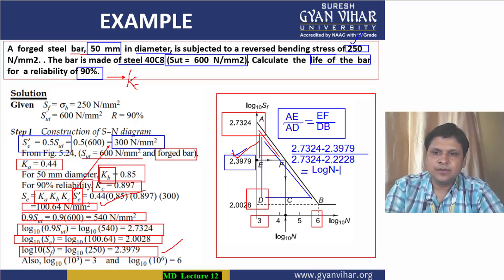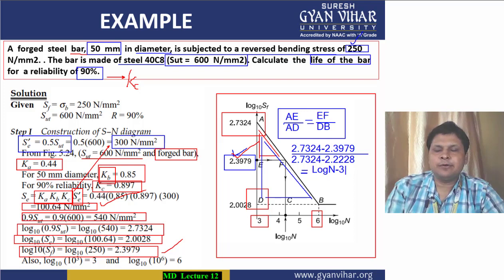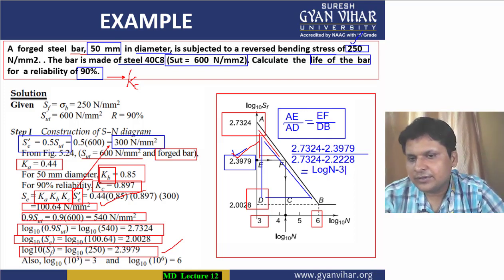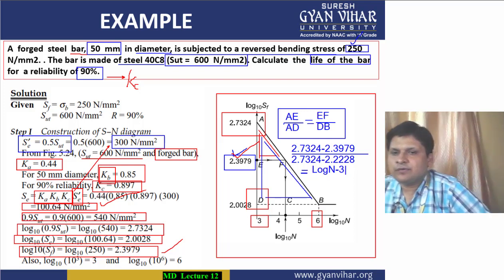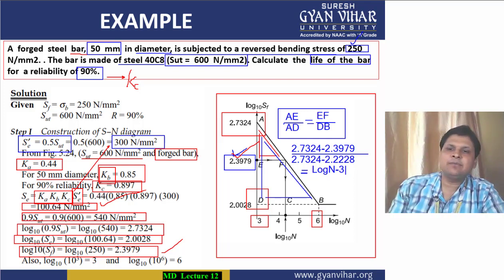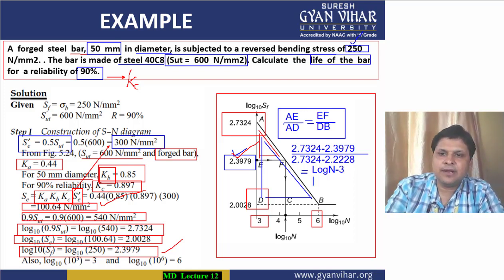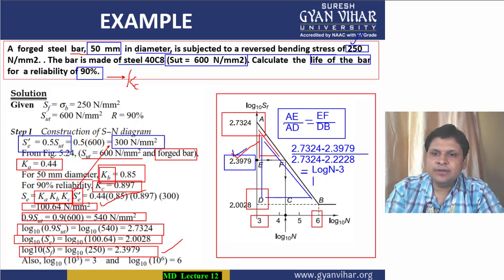Minus, what is E? E is your 3. On the vertical line, the value corresponding to the E point is 3, and corresponding to the F point it is log n. So log n minus 3, divided by DB. DB is equal to 6 minus 3.